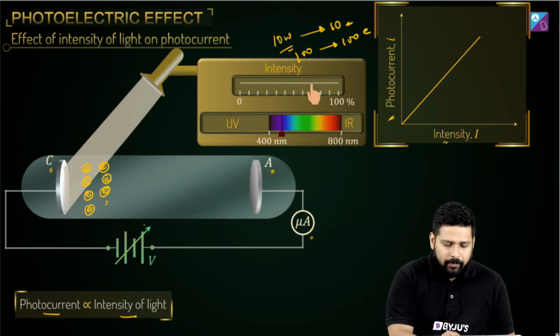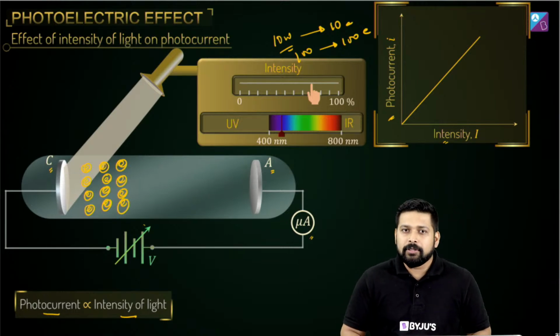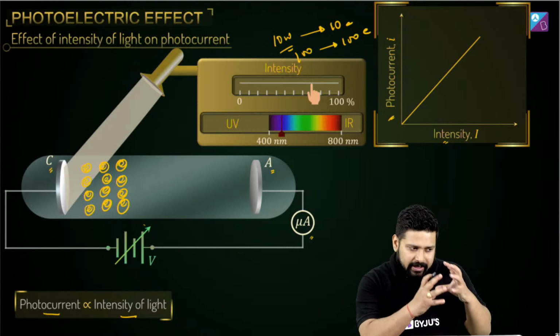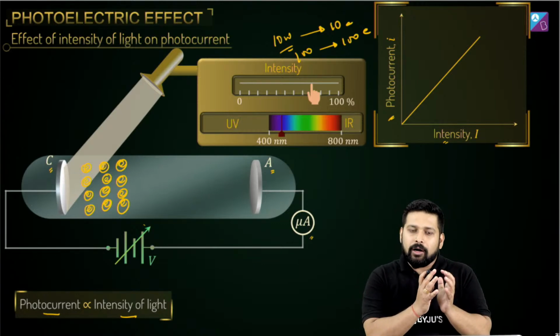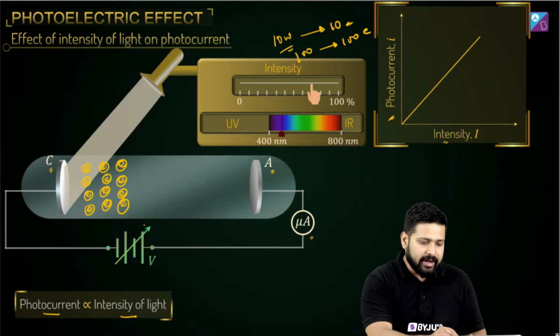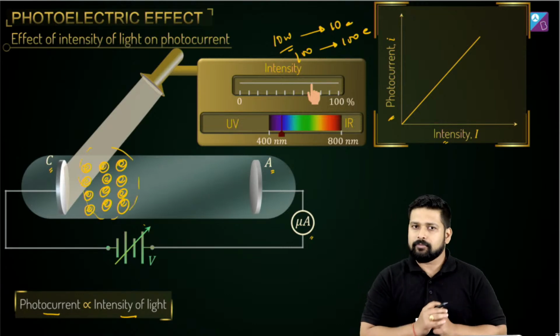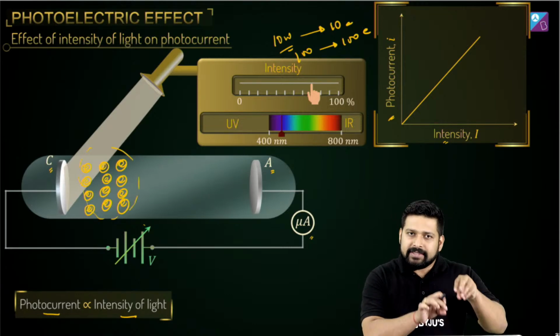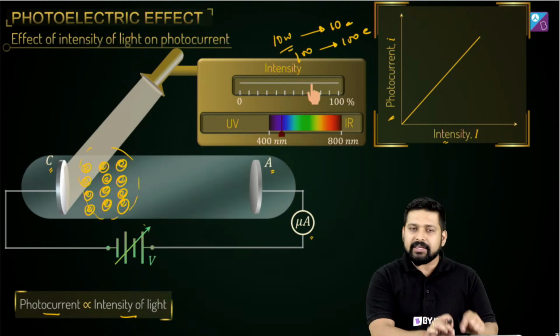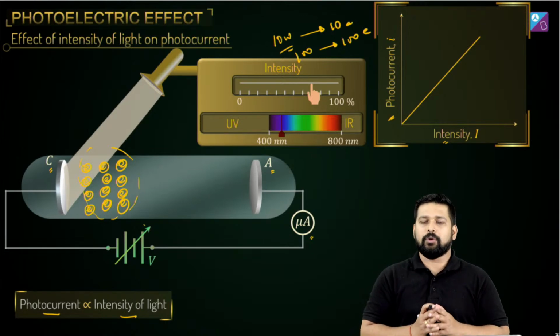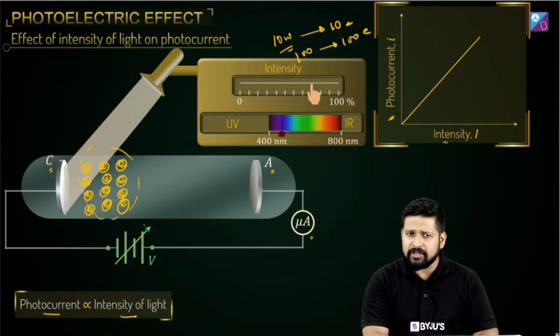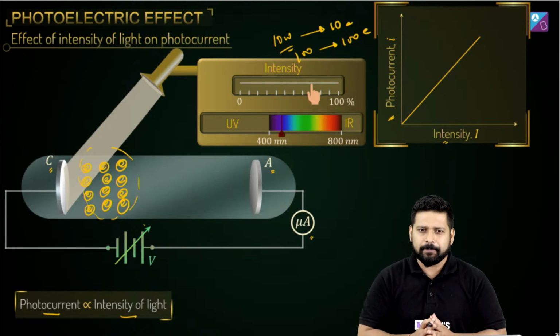Now you see, as all these electrons start coming out, they'll start clubbing up over here, correct? And in this region, what will get developed is the space charge. So in that zone, there will be a net negative charge. Understand, why did we place a cell over here? Why did I place a battery over here in this setup? You need to understand the setup first, then things are going to be very easy.